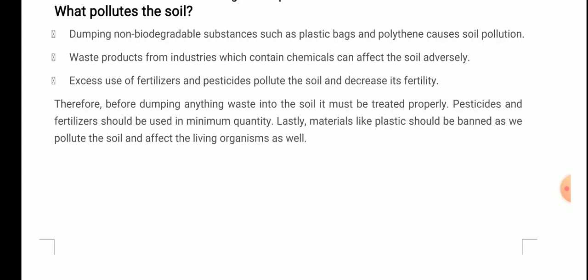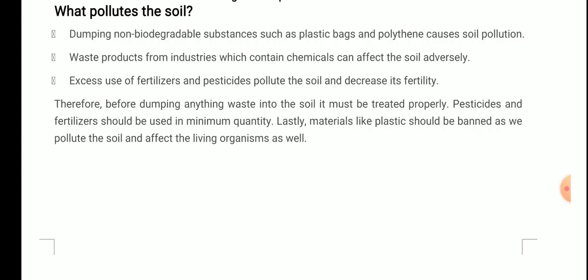Because see, definitely if it is affecting the soil, these waste products from industries and chemicals, fertilizer, pesticide, indirectly they are also affecting our health. Why? Because these similar chemicals will be taken up by the plants through the roots, and once the plants are cut off, the food is prepared, then it is served and given to various people, and then they go inside our body when we feed them. So definitely if they are affecting the soil quality, they are also affecting the health of an individual. So it is very important that this needs to be checked.